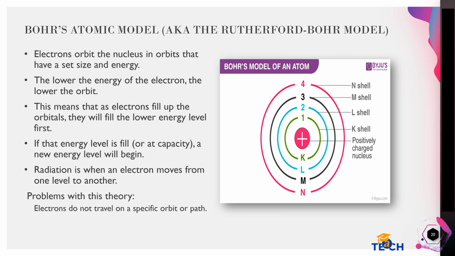Electrons orbit the nucleus in orbits that have a set size and energy. The lower the energy of the electron, the lower the orbit. This means that as electrons fill up the orbitals, they will fill the lower energy level first. If that energy level is full, or at capacity, a new energy level will begin. Radiation is when an electron moves from one level to another. Problems with this theory: electrons do not travel on a specific orbit or path.